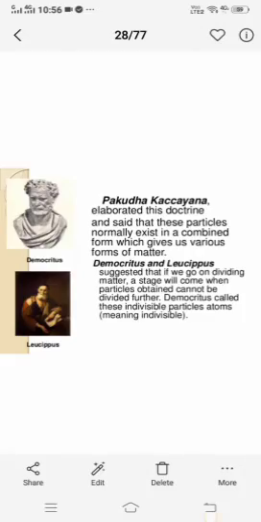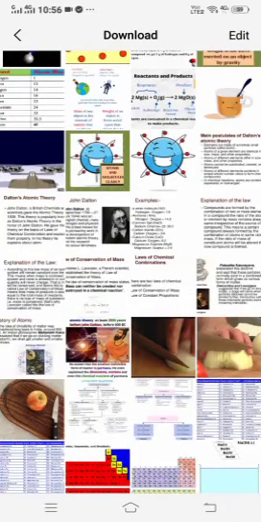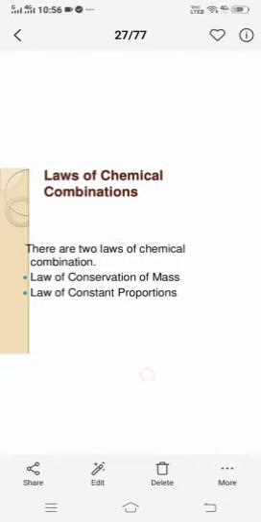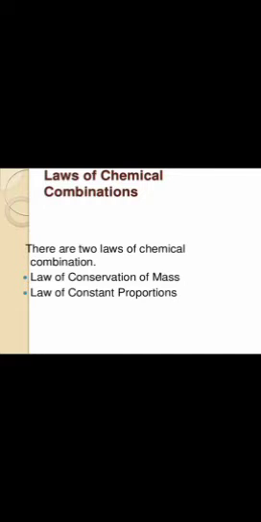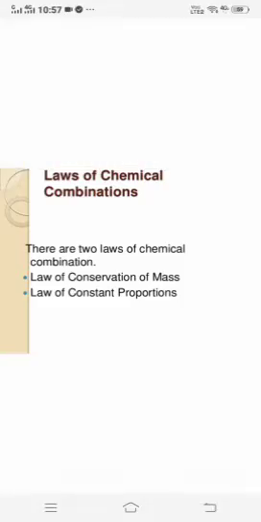Let's see further, children. In this chapter we have a few laws, children. Everybody knows about laws. What actually are laws? Laws should be accepted. These laws are stated by different scientists. These are the two laws, and the first law is the law of conservation of mass, which you also have in your physics.